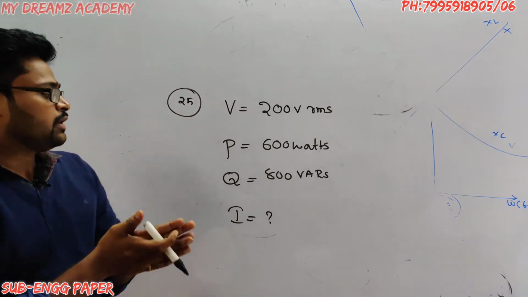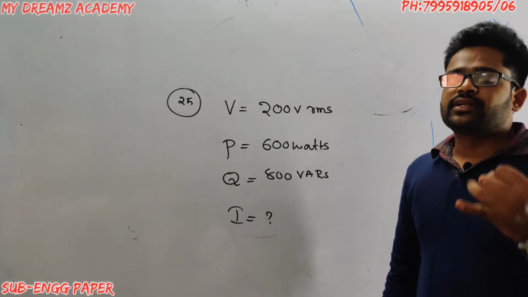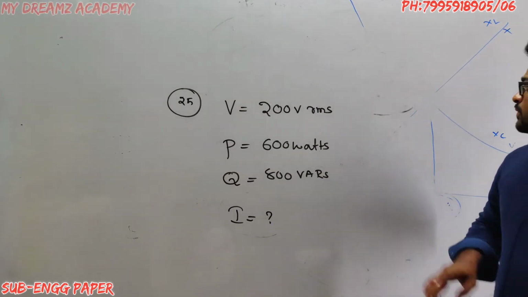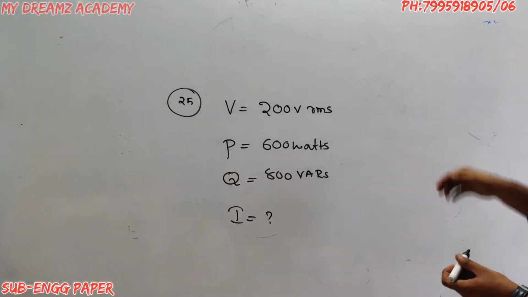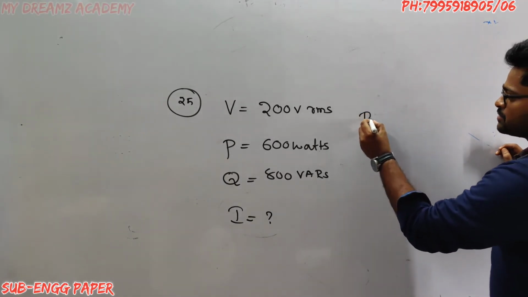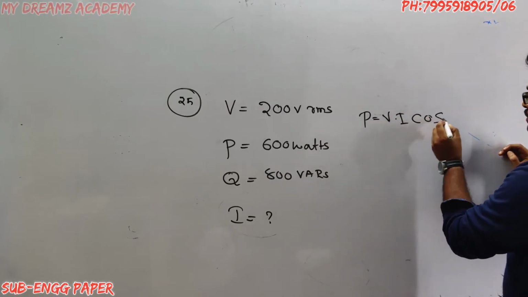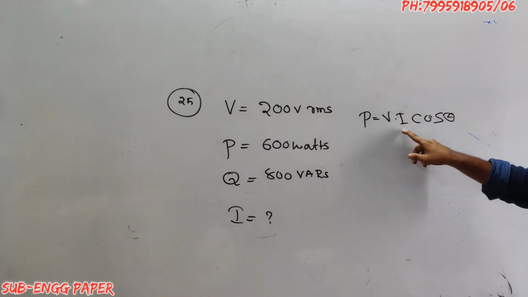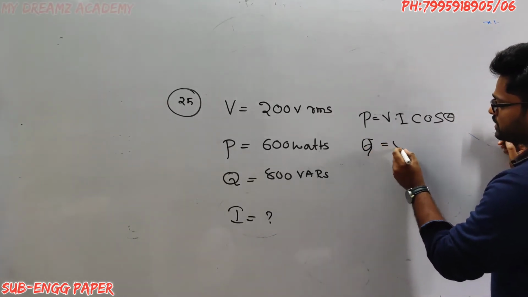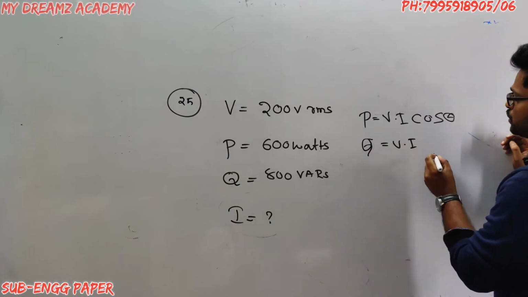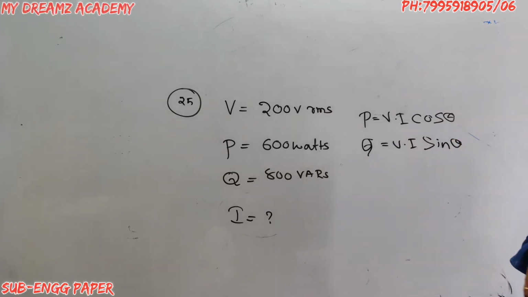First of all, to calculate current, I need to know the relation between active power, reactive power and voltage. I will write one by one. Active power P is equal to VI cos theta, and reactive power Q is equal to V into I sin theta.